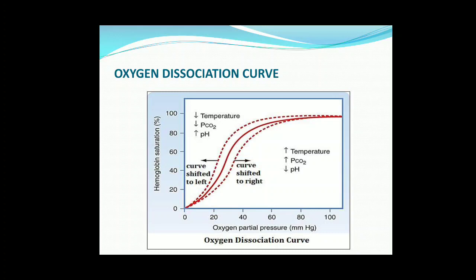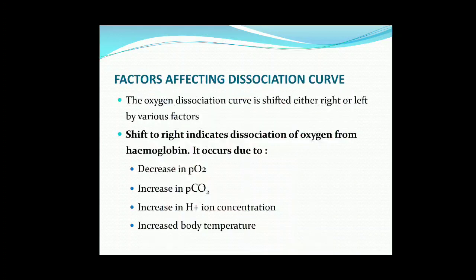And at the same partial pressure, if pH is less or temperature is less, what will happen? More saturation will occur. So, these are the factors which we are going to study again in detail. Factors affecting the dissociation curve: the oxygen dissociation curve is shifted either right or left by various factors. First, shift to the right indicates